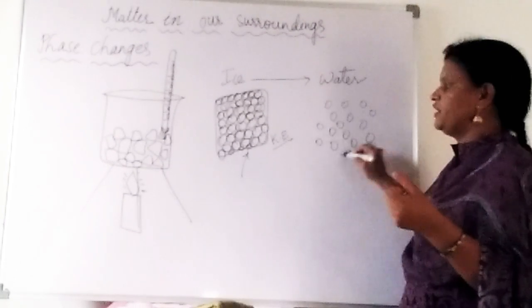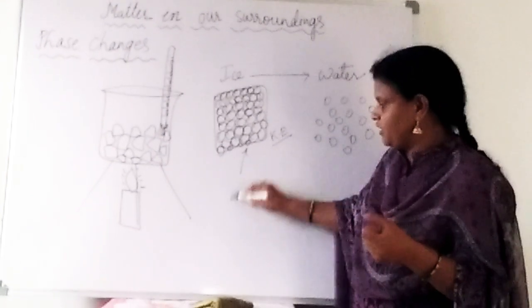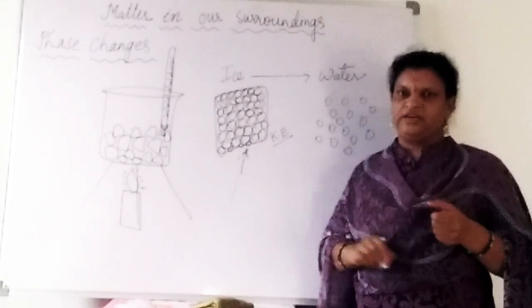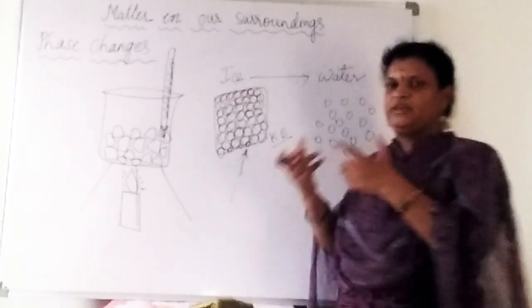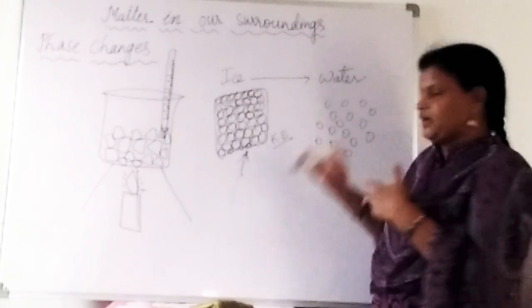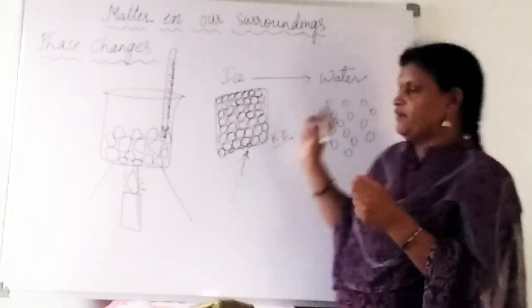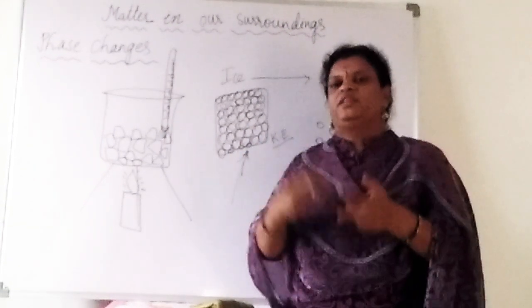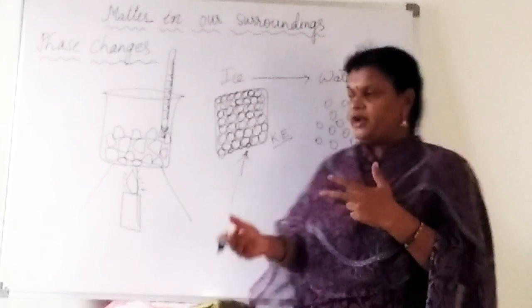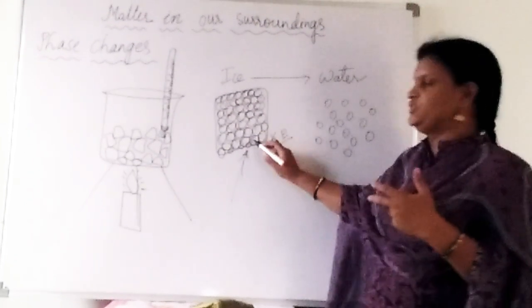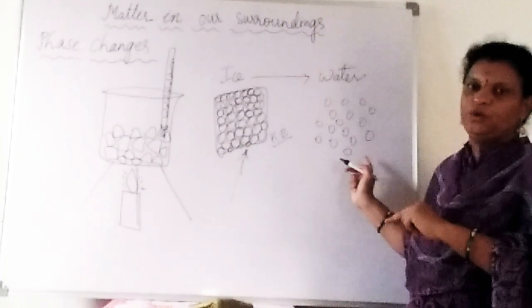We have to provide that heat energy, no? So whenever we are giving this heat energy here, all that heat energy will be gained by the molecules, and they will convert that into kinetic energy and convert into the liquid state. Each and every molecule from the solid state has to convert into the liquid state, right? So the heat energy is used up to convert that solid to liquid.